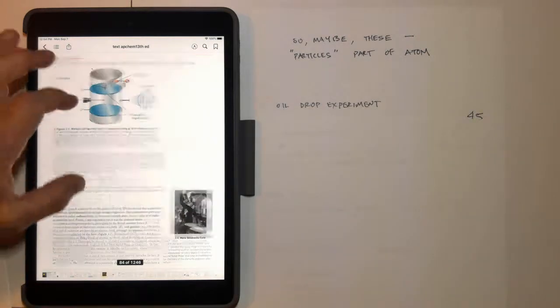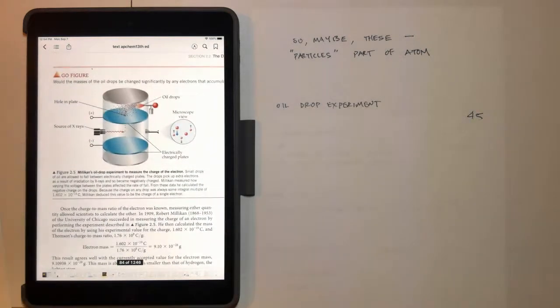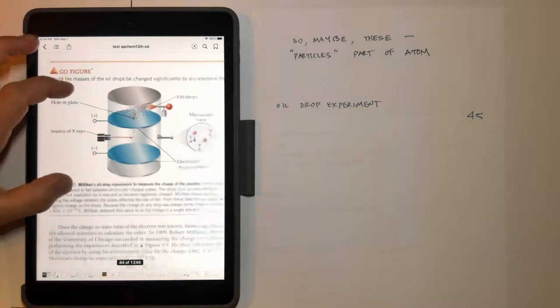Along came another gentleman named Robert Millikan, and these ideas that everything was made of small particles, and that these small particles called atoms might even be made up of other things, intrigued people, and he wanted to find out what this negatively charged thing was.